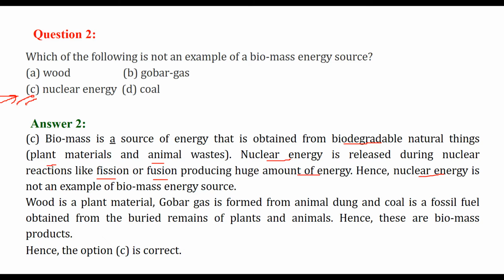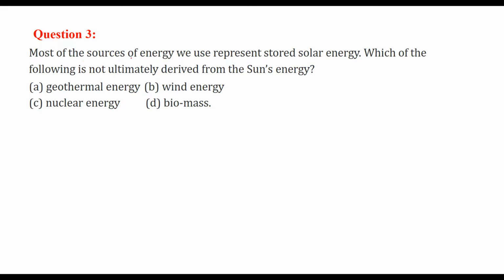On the other hand, wood is a plant material, gobar gas is formed from animal dung, and coal is a fossil fuel that has come from buried remains of plants and animals. So these are biomass products. Most of the sources of energy we use represent stored solar energy. So which of the following is not ultimately derived from the sun's energy?